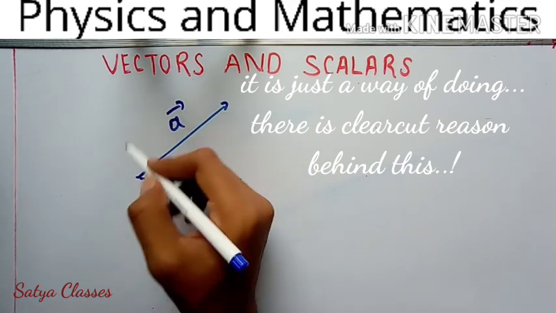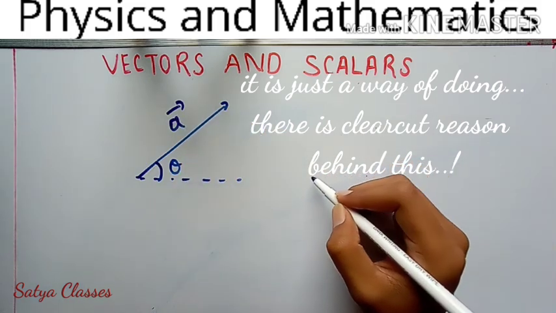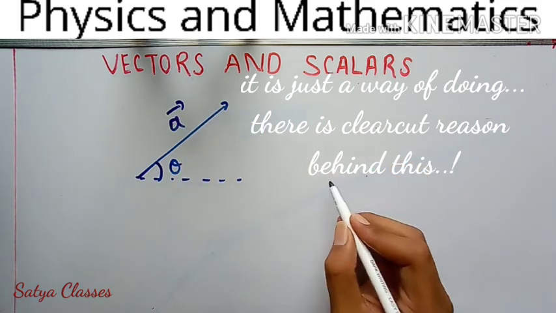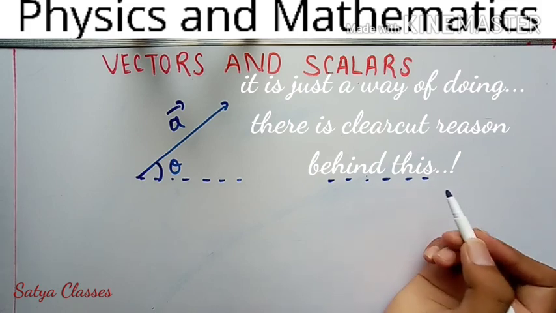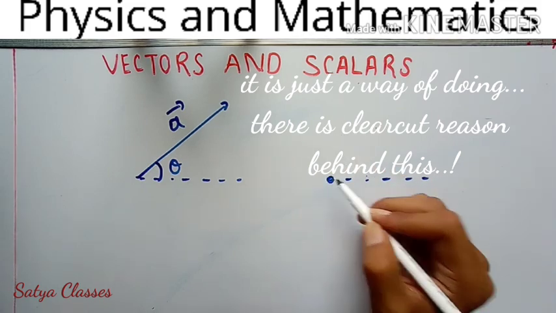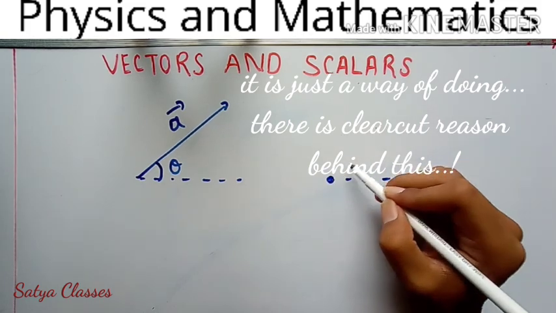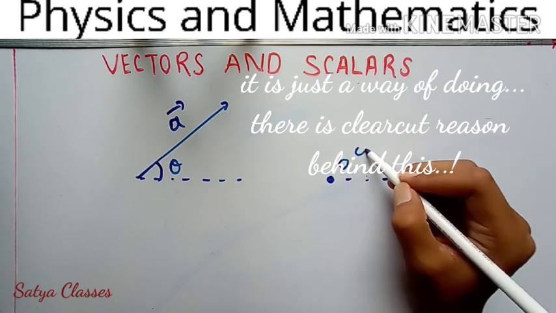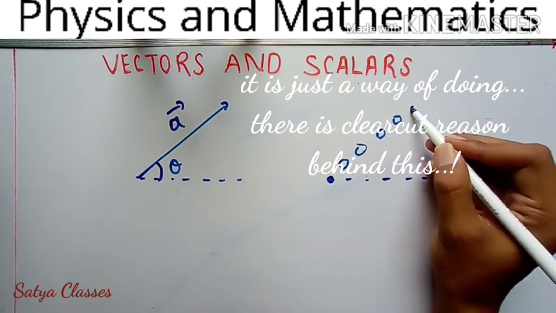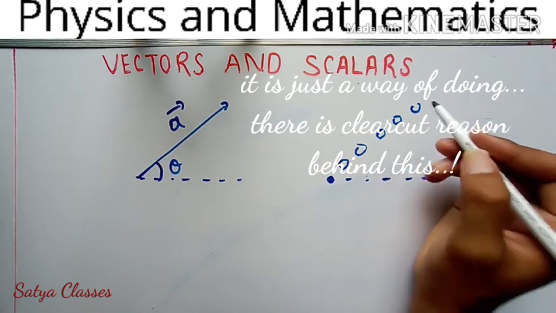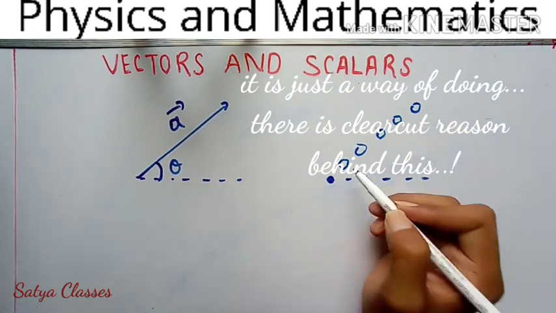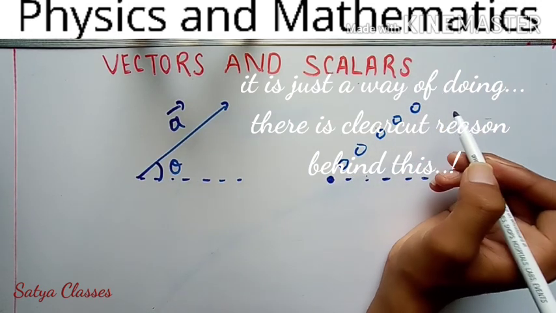For resolving it, you have to understand why we are resolving it. In this case, look, this is the ball going in this direction. These are a second photograph of this picture. This is the ball going in this direction.